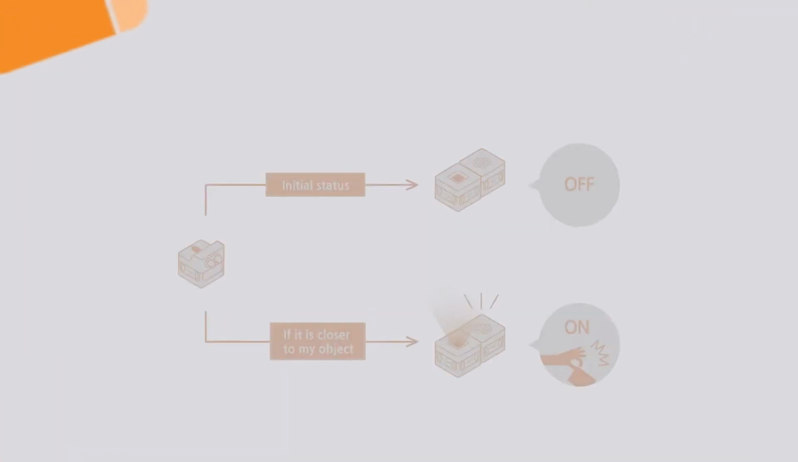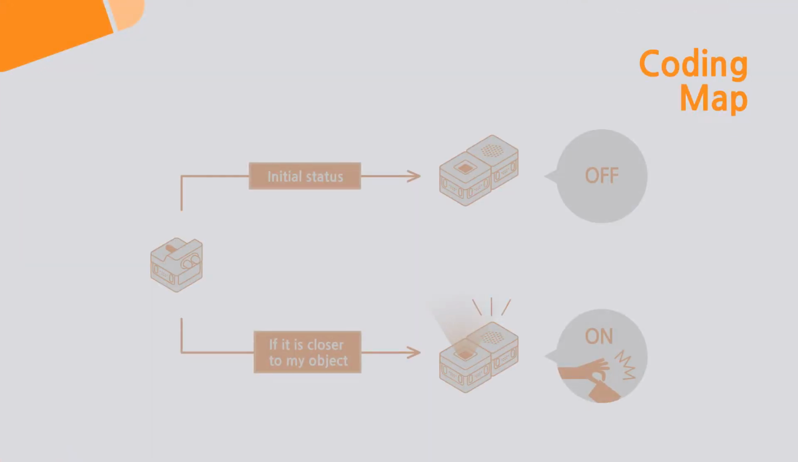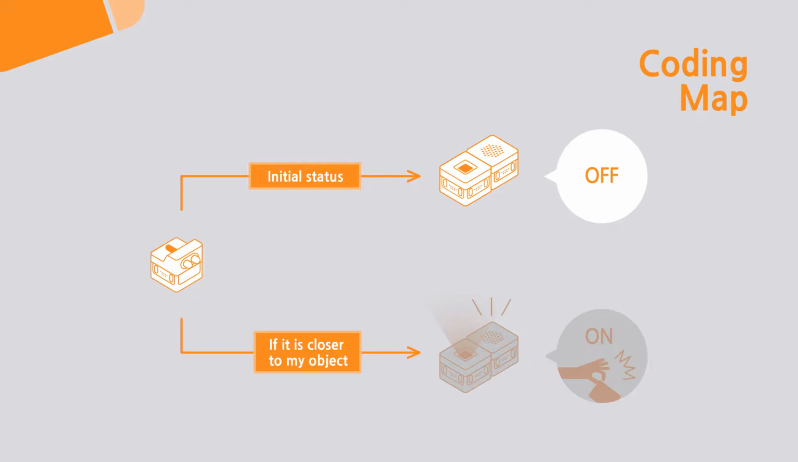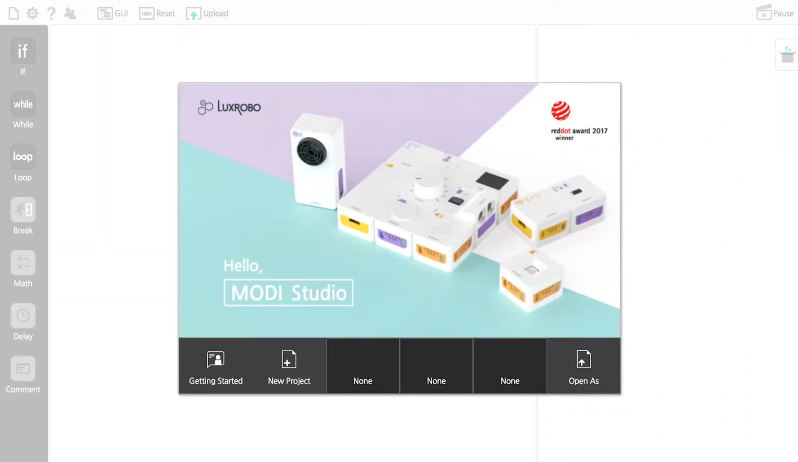Before we start coding, I will briefly show you the code structure. The default status of the security alarm siren is when the infrared module does not detect anything. In this state, the LED and speaker do not operate at all. When the infrared module detects something, the LED and speaker will sound the alarm. So then, shall we start coding?